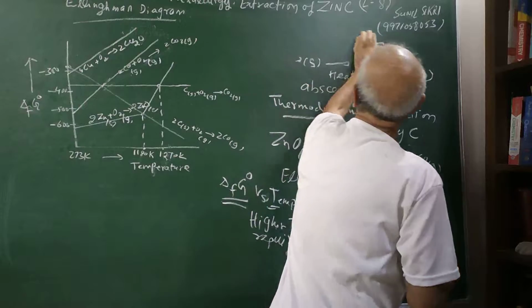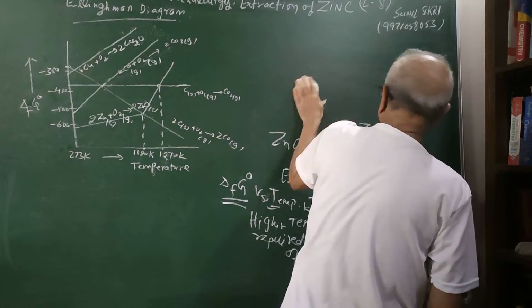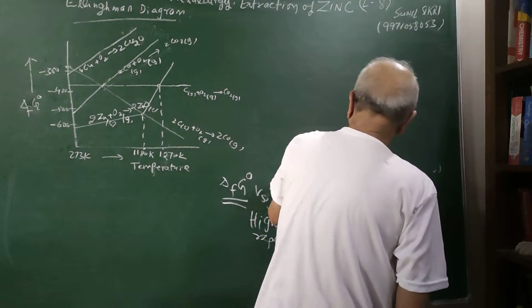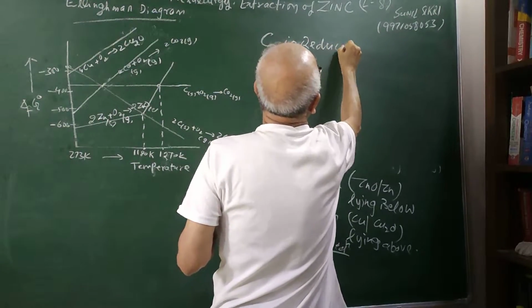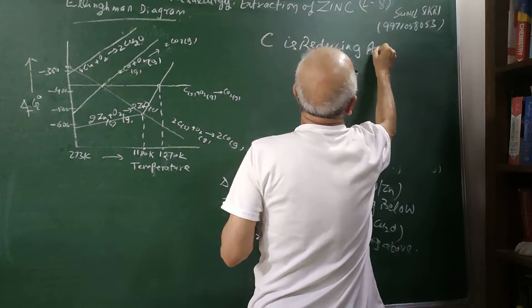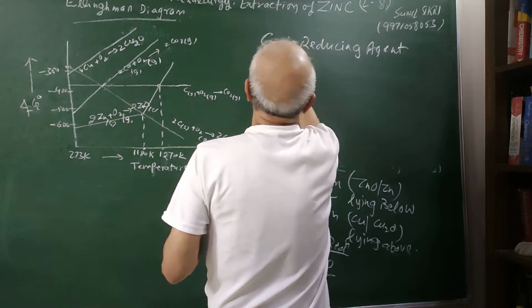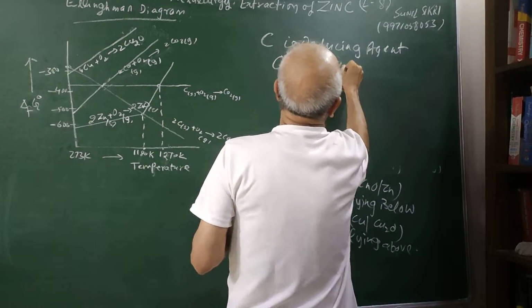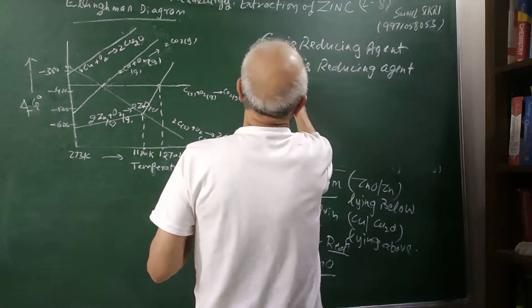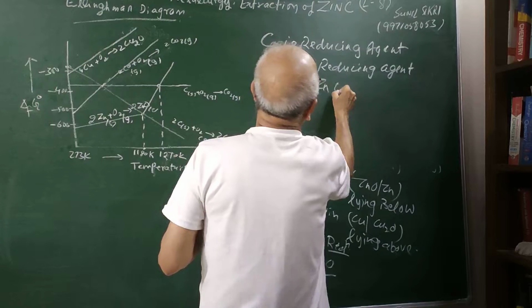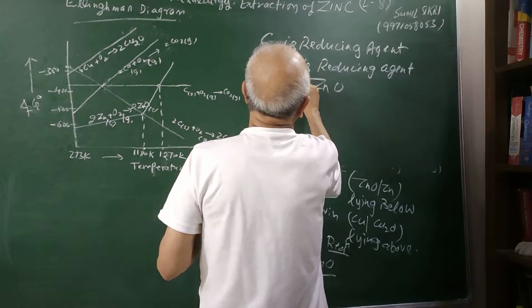And the interesting thing here, a very important point: the Ellingham diagram is of great help to us in deciding whether carbon is a reducing agent or CO is a reducing agent for ZnO. This question has been asked for ZnO.